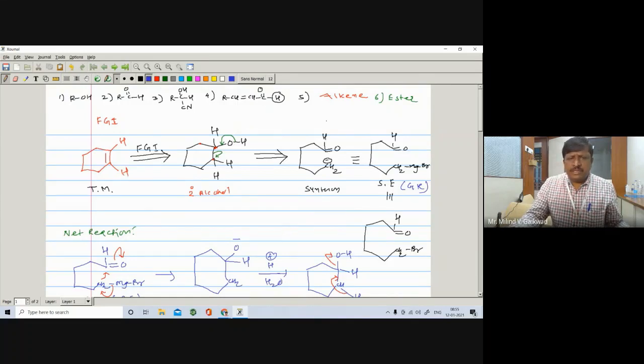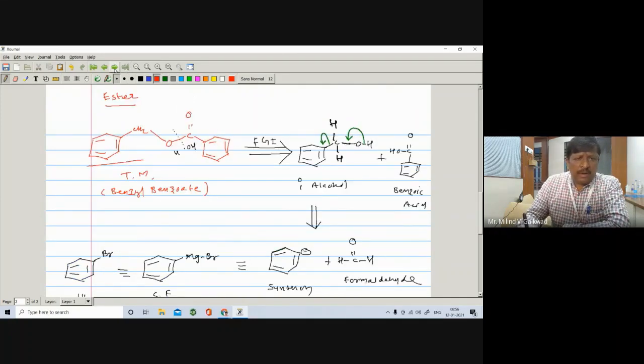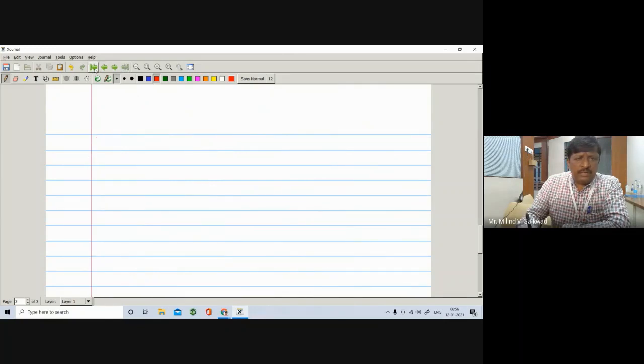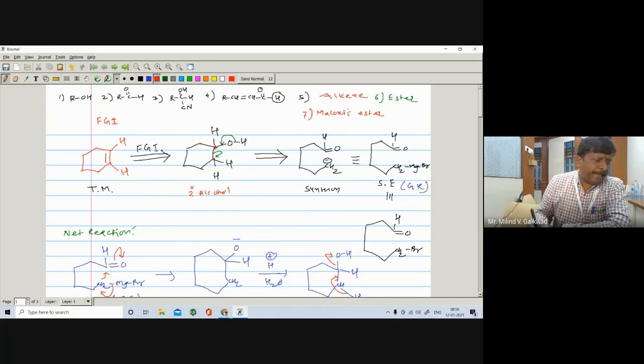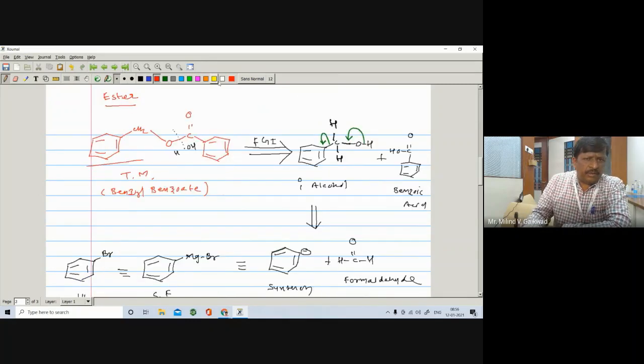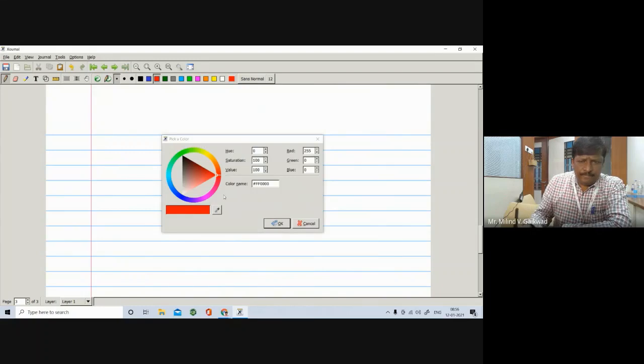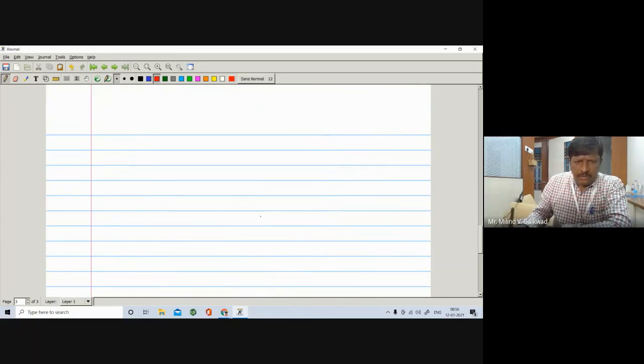So number 6, then number 7 is your malonic ester. It is your malonic ester. We have learned already the malonic ester. Here is a starting compound, the target molecule that you have to prepare. I write this compound like this one.